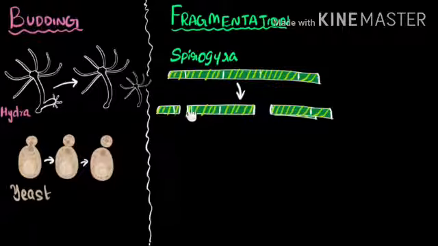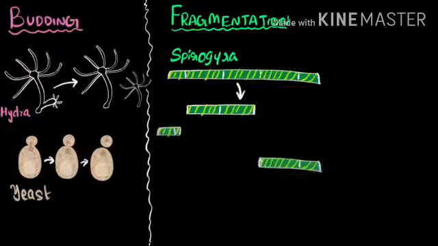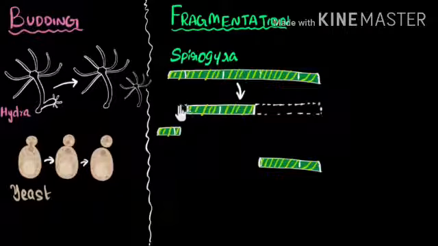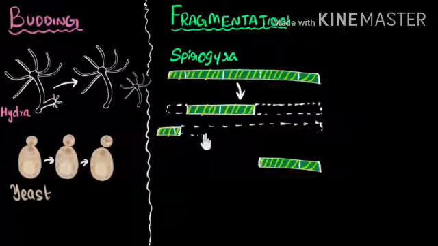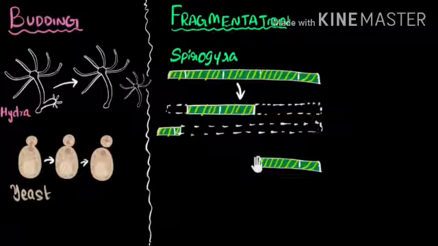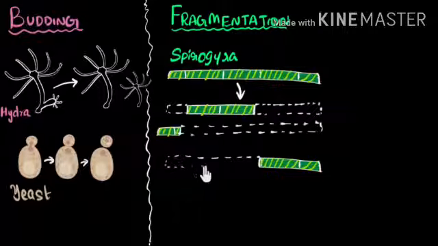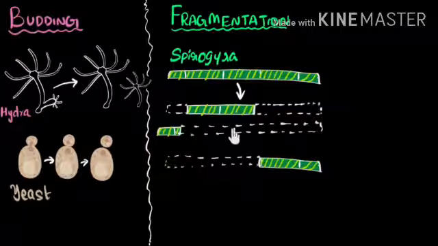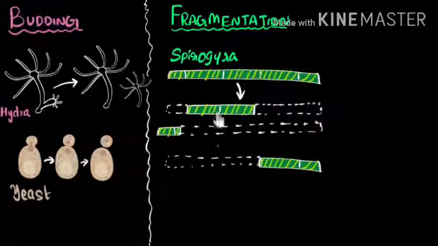Its body is fragmented into several parts, 2 or 3 parts, and then these fragmented parts start growing individually, which means they start regenerating. They grow themselves. So we have now 3 Spirogyra here, 3 individuals. From one we have got 3 individuals.